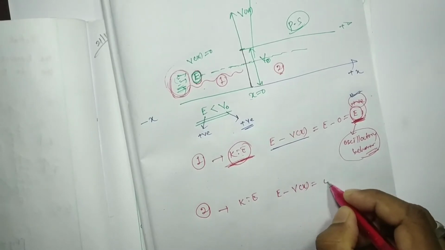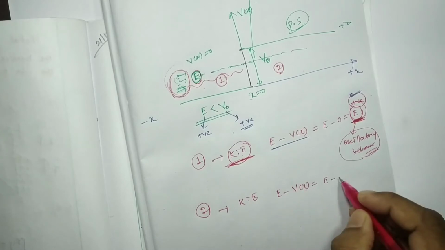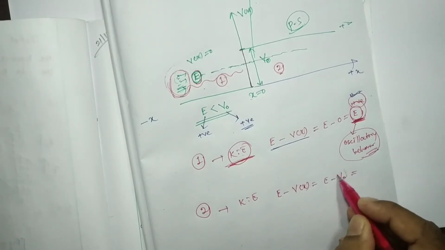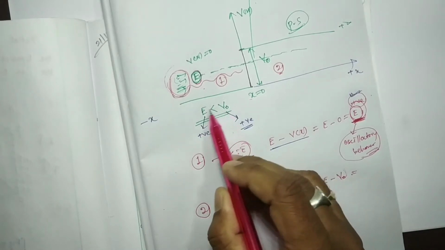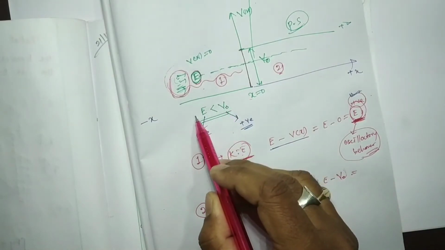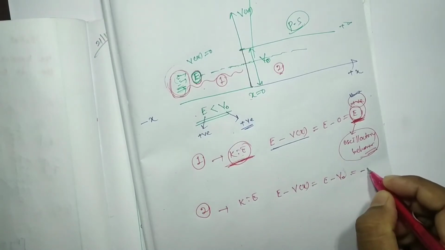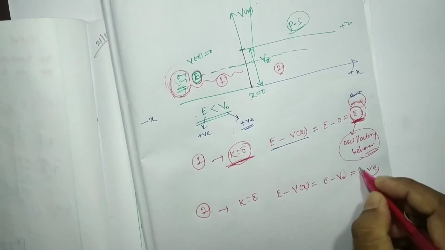That means E minus V0. V0 is greater than E, so what are we going to get? A negative value.